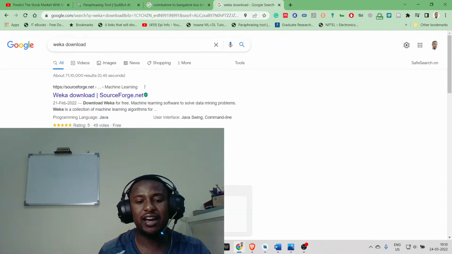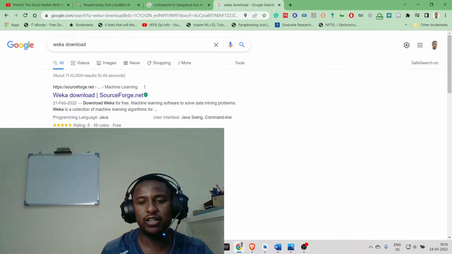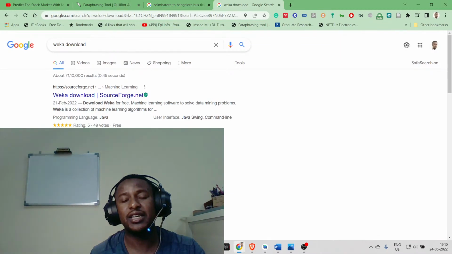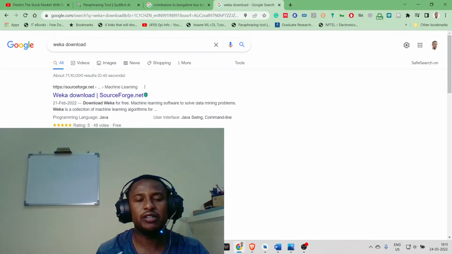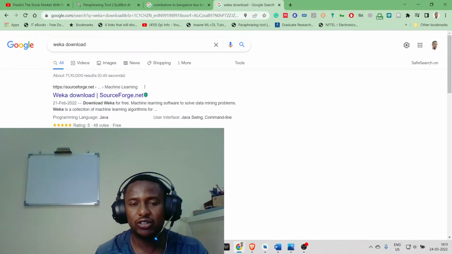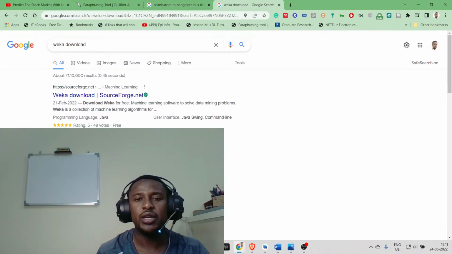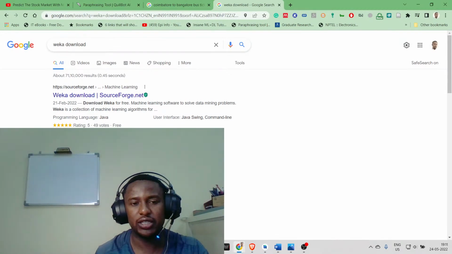Now, why do we need this? It's assumed that you have JDK installed, because this is built on Java. So in case you are joining us for the first time, despite emphasizing so many times that you should first download JDK before installing Android Studio, still some of you will just go and install Android Studio before JDK. No problem.